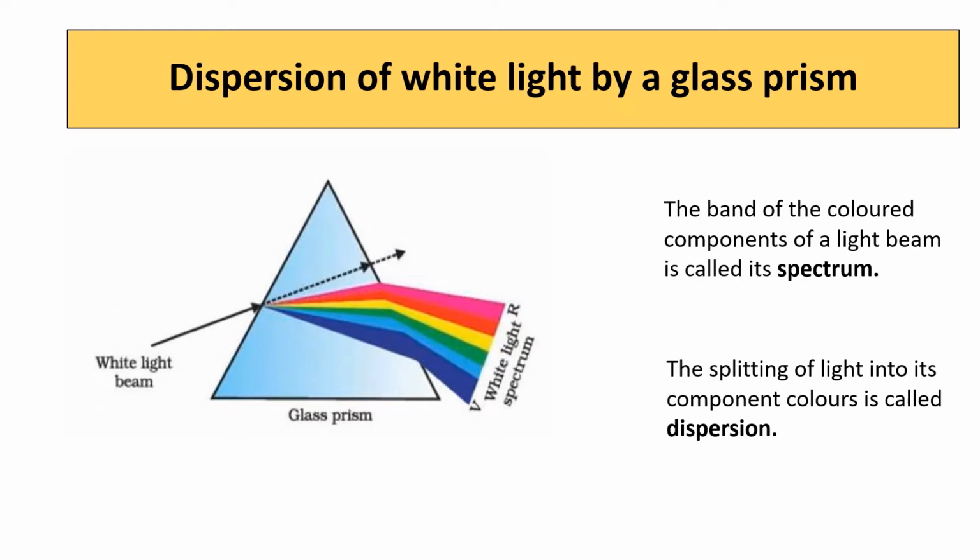Say an incident ray of light falls on a glass prism. This incident ray undergoes refraction when it enters the glass prism. This white light will split into its component colors. And this splitting of white light into its component colors is known as dispersion. The various colors are violet, indigo, blue, green, yellow, orange and red.